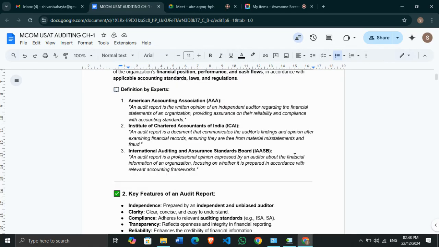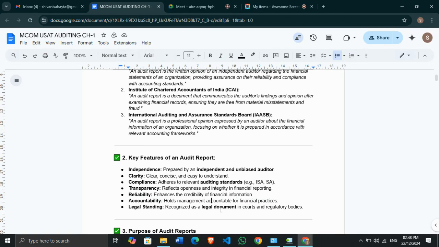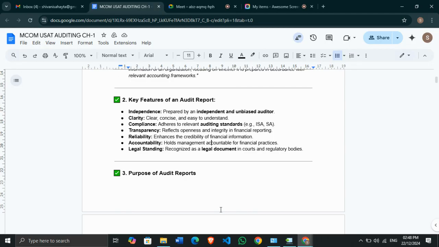This is what it will ensure. It will check and evaluate your financial statements, and after the auditing process, your financial statements will be reliable for anyone; it is trustable. Okay, what are the key features of an audit report? The very first and foremost feature of an audit report is that it shows clarity.